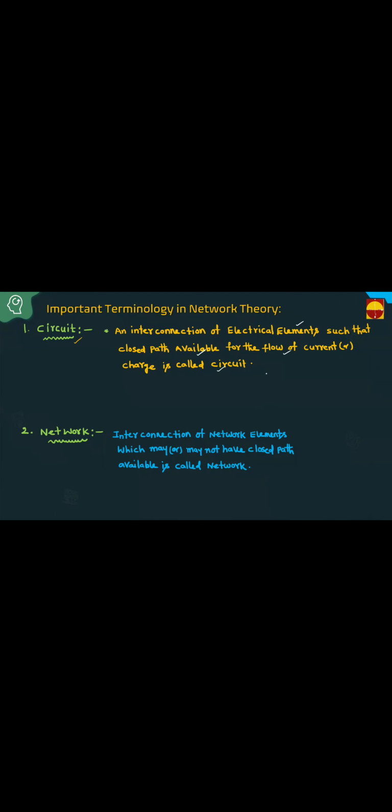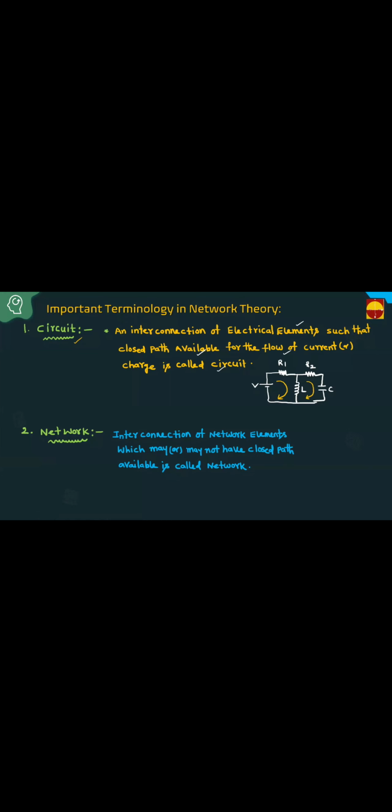Say, for example, let this be the voltage source, then one resistive element, let this be one inductor, let this be one more resistive element, let this be one capacitor. This is L, this is C, this is V. This total is one circuit. There is a closed path available for the flow of current. This is what exactly the definition of the circuit is.